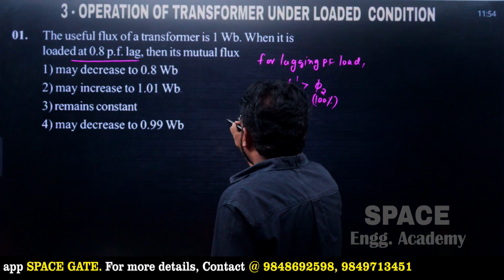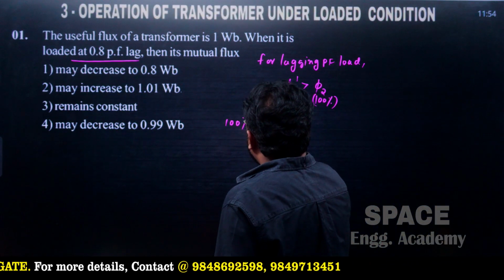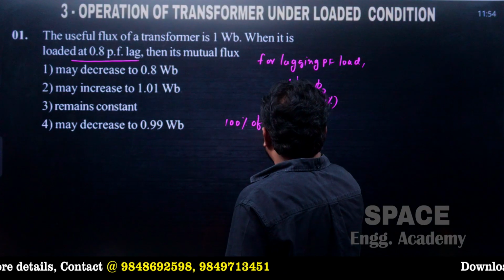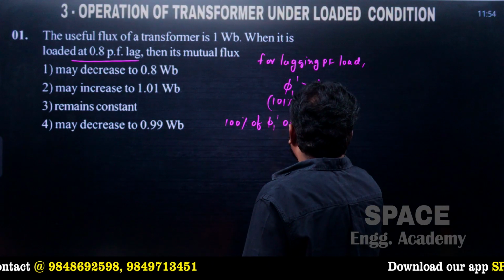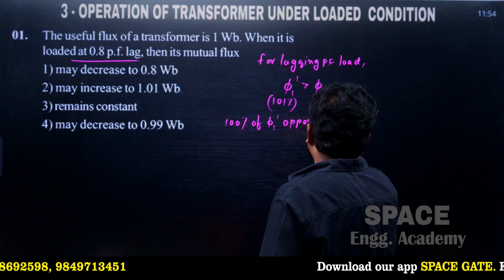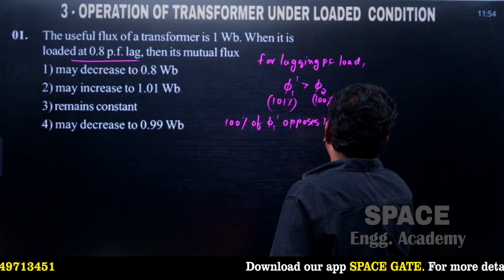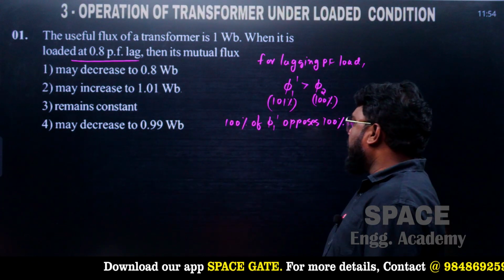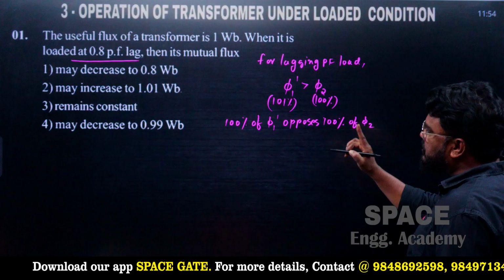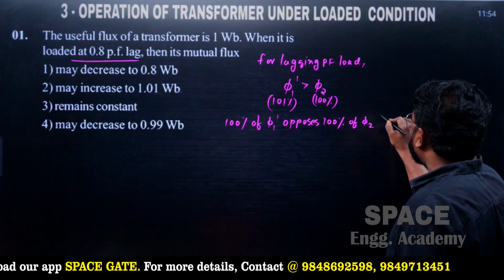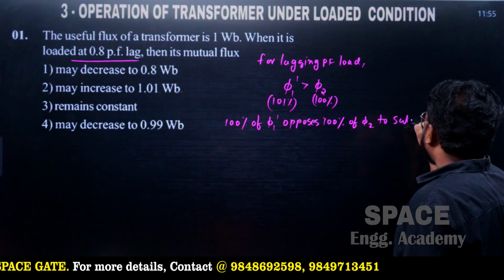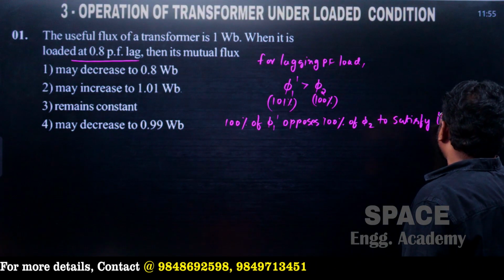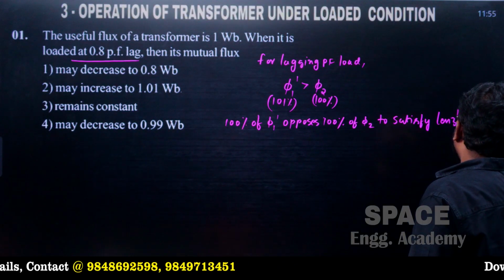So that means 100% of π1 dash opposes 100% of the π2, okay, under loaded condition, 100% of the π1 dash opposes 100% of π2 to satisfy Lenz's law.